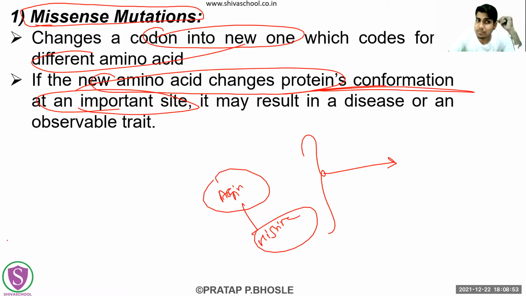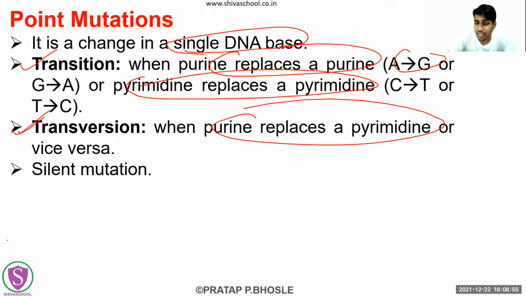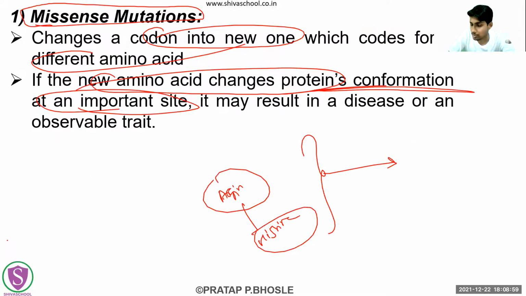Now these are the 5 examples of it. Even if the mutations are asked, you can also write this missense mutation, and the next, that is the frame shift mutation. Okay, but if only missense mutation is asked, then also you can write this.